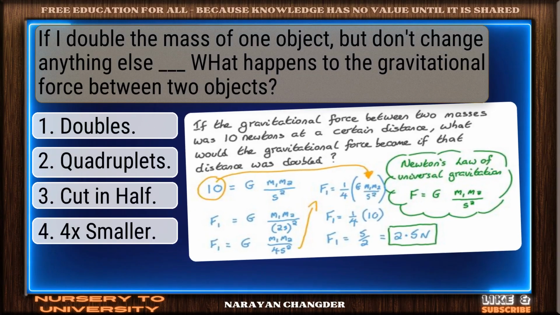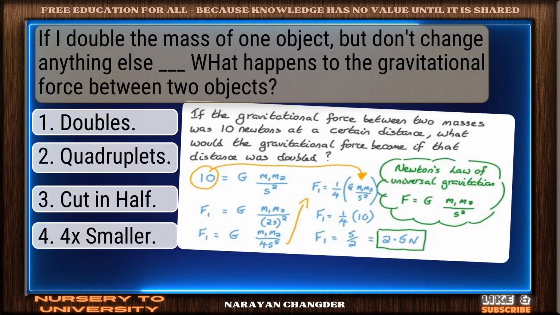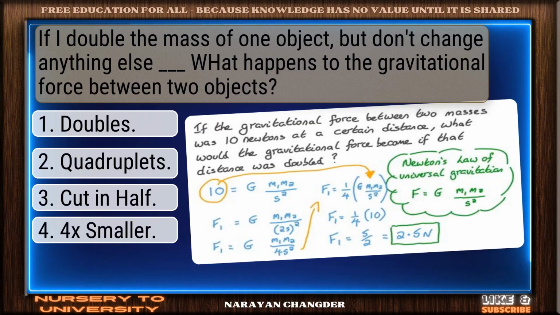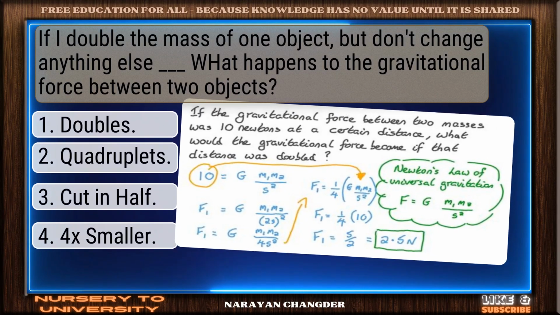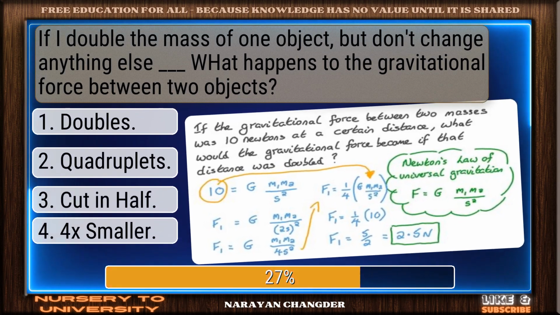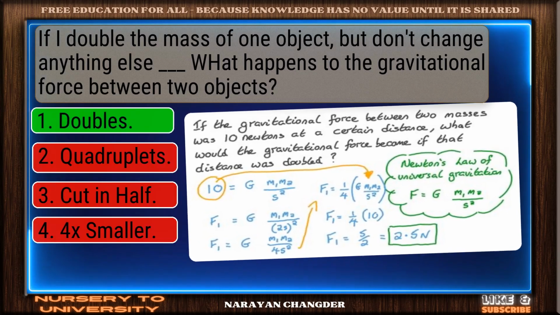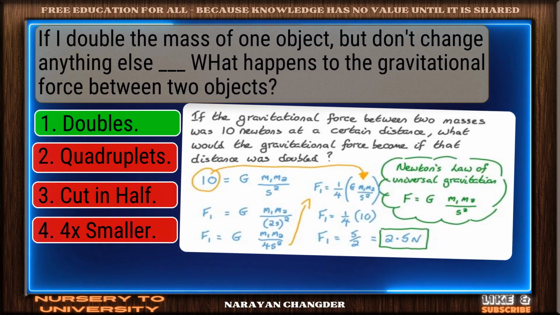Question number 16. If I double the mass of one object, but don't change anything else dash, what happens to the gravitational force between two objects? Right again. Doubles is a valid answer.